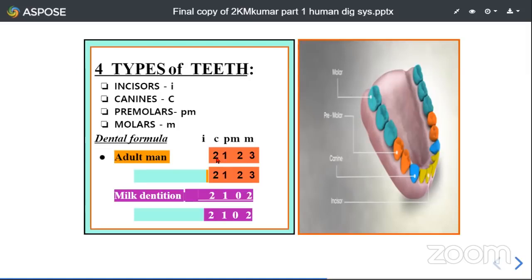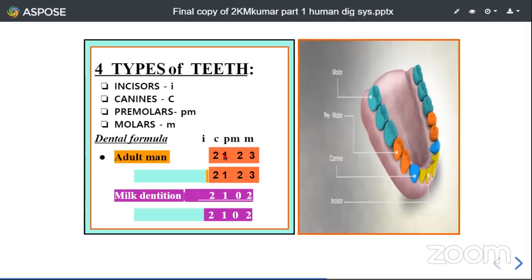First, 2 by 2 are the incisors. In each half of the upper jaw, we have 2 incisors, and similarly in each half of the lower jaw, we have 2 incisors. The numerator indicates the upper jaw, whereas the denominator indicates the teeth present in each half of the lower jaw.